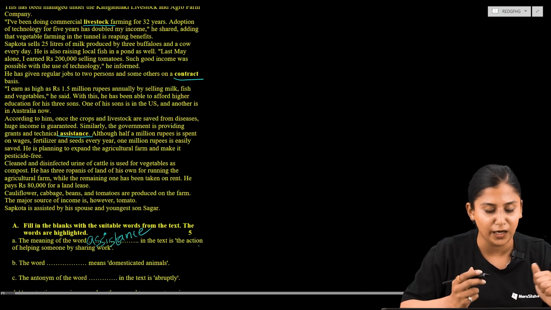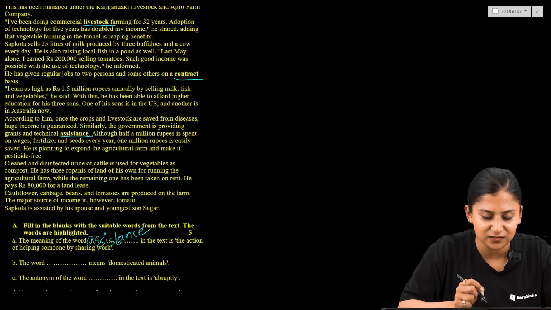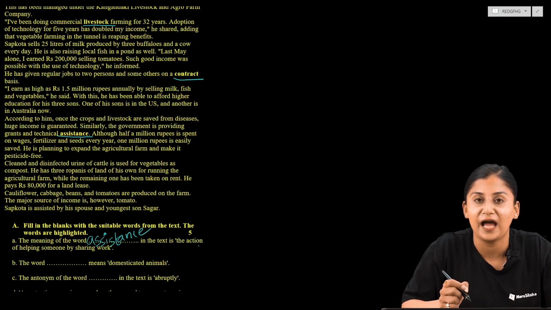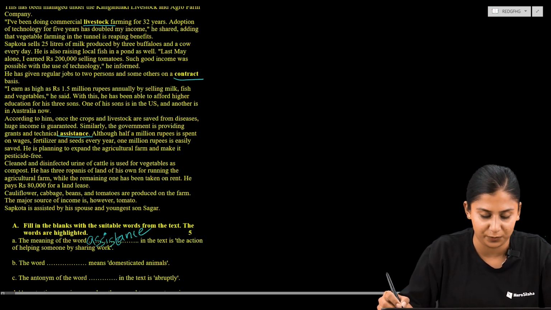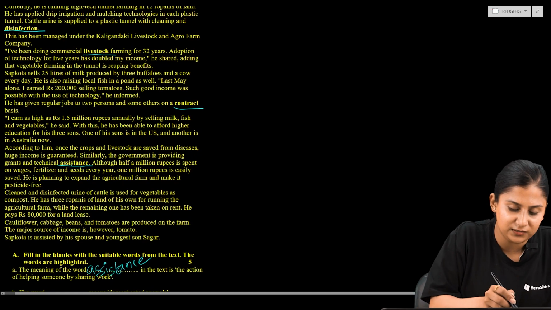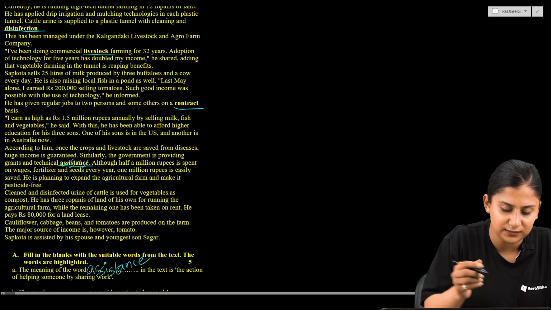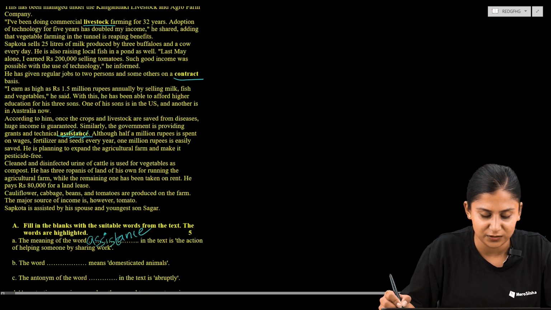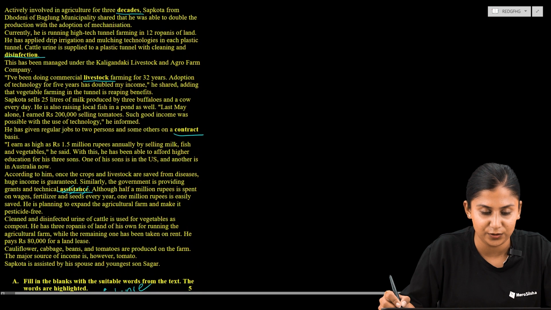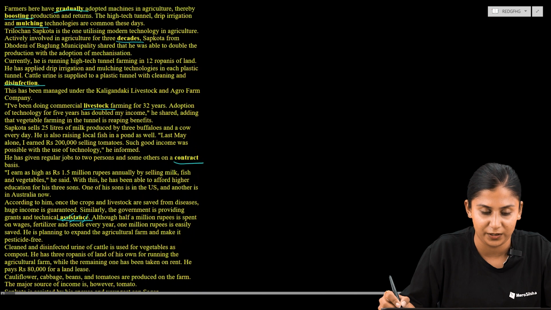Now let us move to another question. The word dash means domesticated animals. Let us cross out assistance because we have already used it. So which one would be the appropriate one?